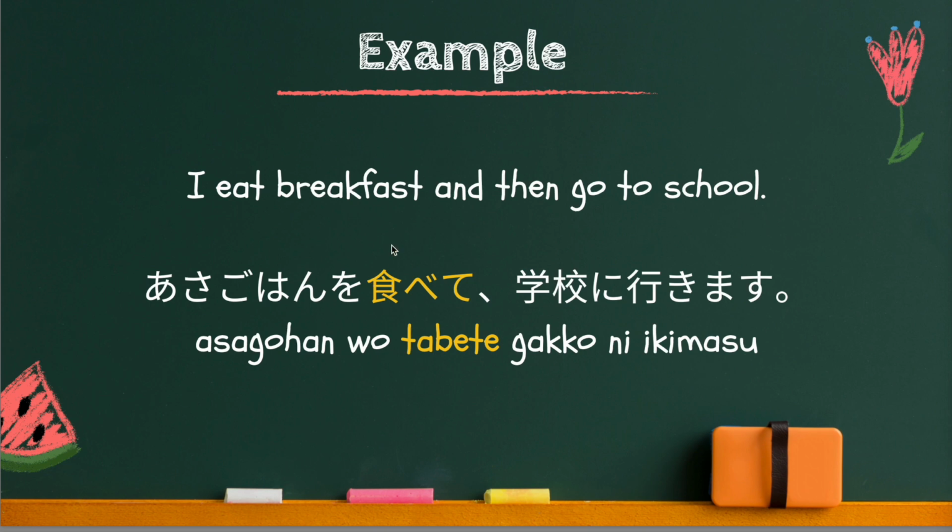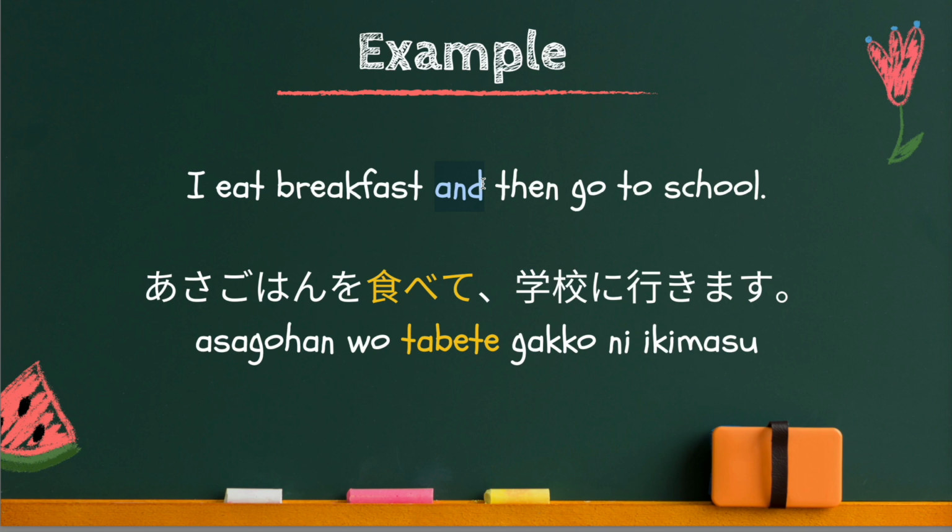You cannot use to particle to combine more than two sentences. You can only use to particle when you want to say, for example, I ate sushi and ramen. Things like that.